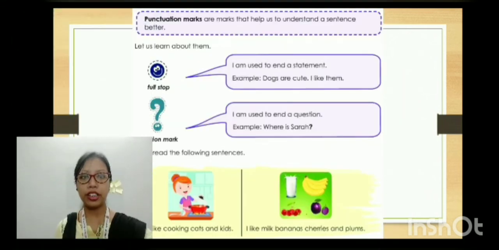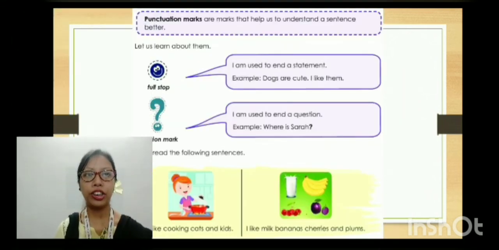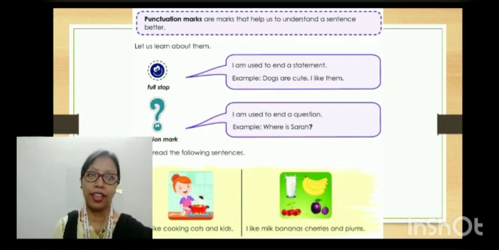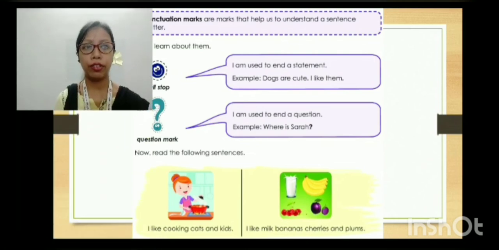Then let us move towards the punctuation marks. Punctuation marks help us understand the sentence better, because they show where to stop, where the pause is, and whether the person is asking a question or making a statement. So the first one is the full stop, and the full stop is used to end a sentence. Examples: Dogs are cute. I like them. It is used in normal sentences.